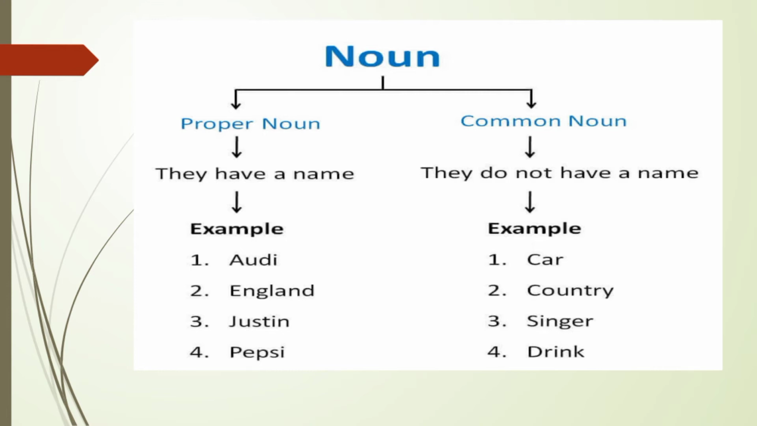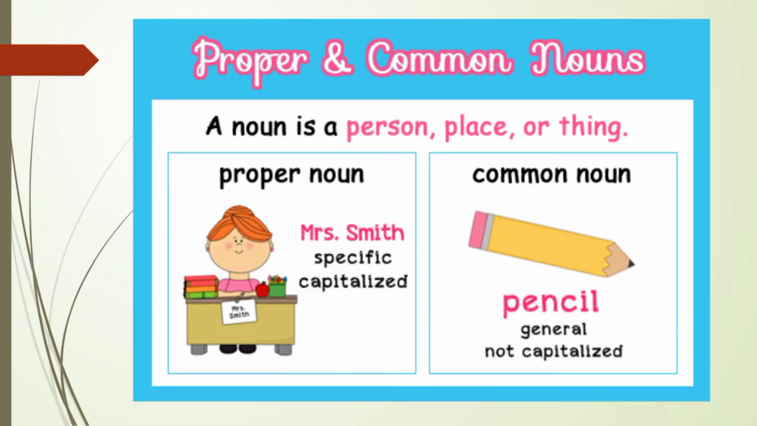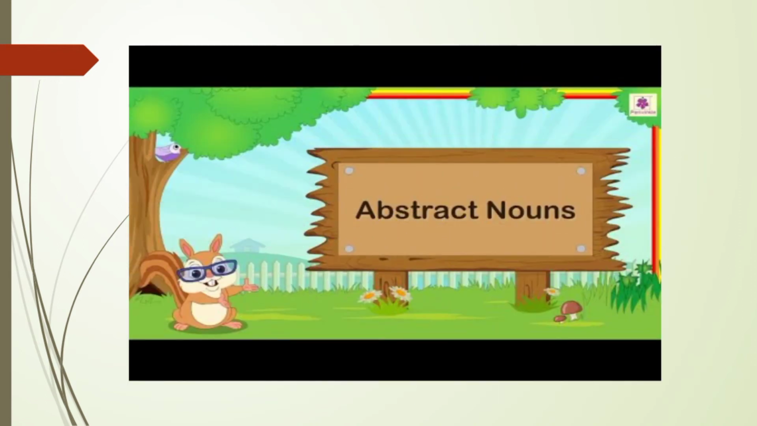Understood the difference between the proper noun and common noun? Okay. See here, a noun is a person, place or thing. Proper noun, Mrs. Smith. Specific, capitalized. It is a proper noun. Then common noun, pencil. It's general, not capitalized. Then let's learn what are abstract nouns.